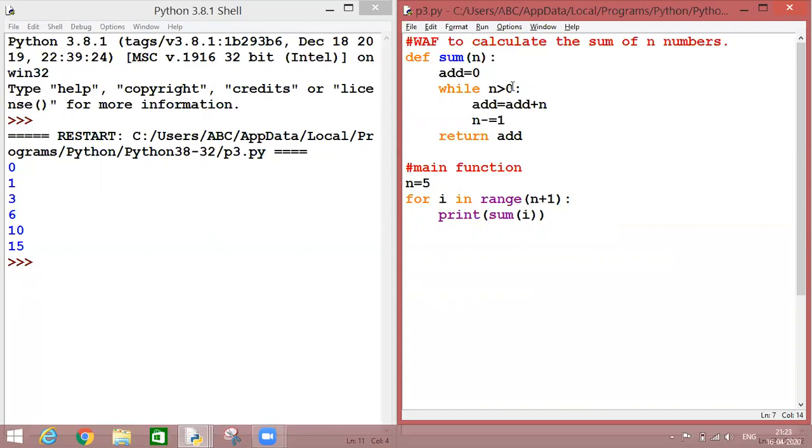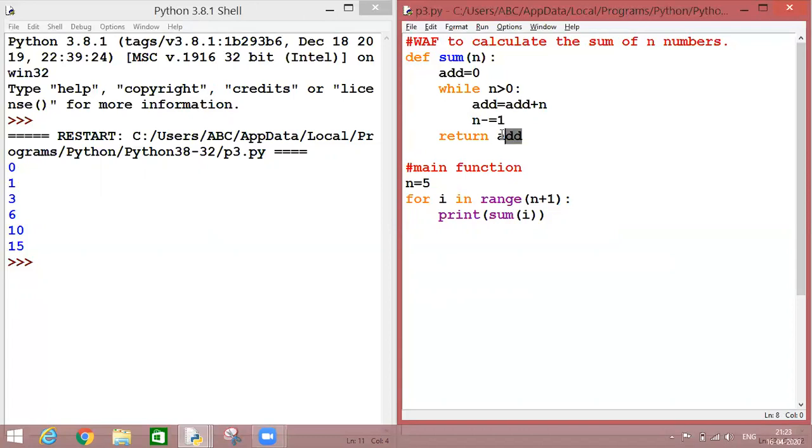So what is the working over here? We are checking whether n is greater than 0 or not. If the condition satisfies, then we are entering into the loop and we are performing calculations. add is equal to add plus n, and each and every time my n will be decremented by 1 as it is written over here.